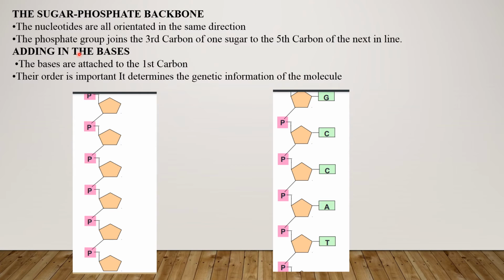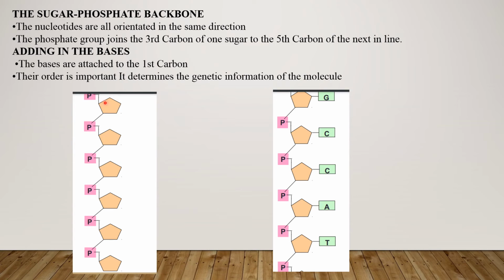That is the sugar-phosphate backbone. The backbone of DNA consists of the sugar and the phosphate group. All nucleotides have the same orientation and are in the same direction. The phosphate group is attached to the third carbon atom of one sugar and to the fifth carbon atom of the next one. Like that: here is the fifth carbon atom and here is the third carbon atom.